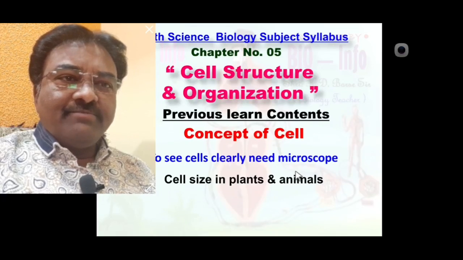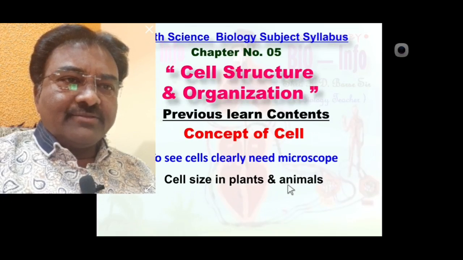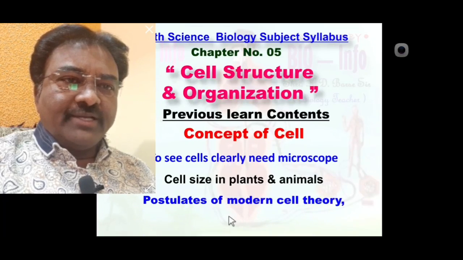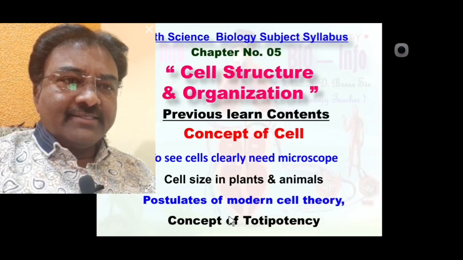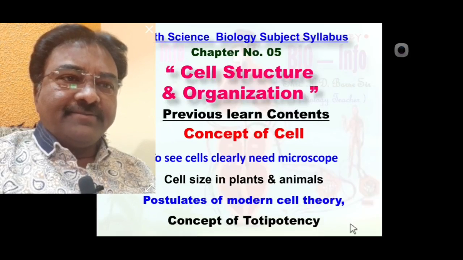Cell size in plant and animal, also we learned the postulates of modern cell theory and the concept of totipotency.